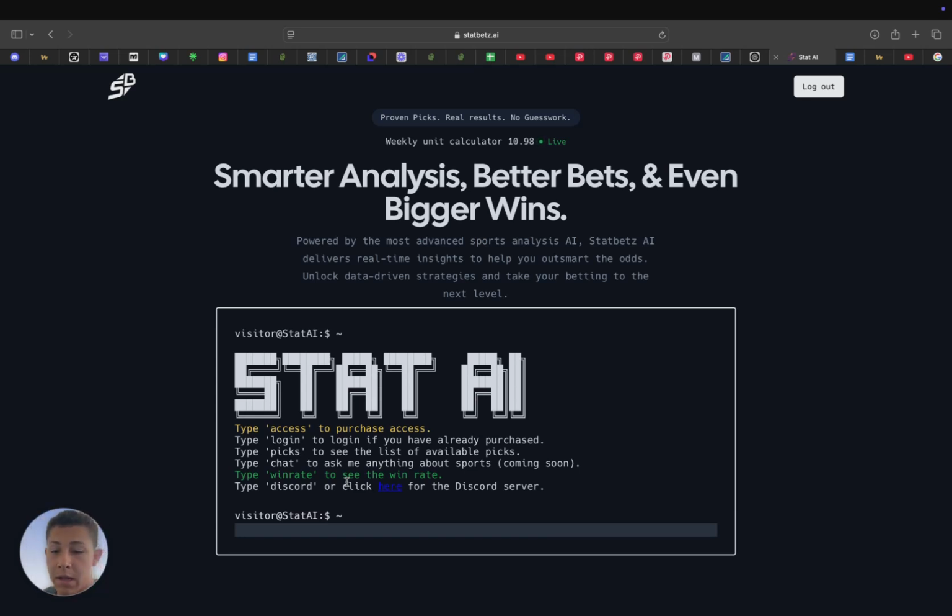And then based on how big the discrepancy is, we are going to get a unit size for that bet, probably 1 to 2 to 3 units. 3 units being the highest bets, 2 units being pretty high as well, and 1 unit being the average bet. So with that being said, let's get into it, guys.